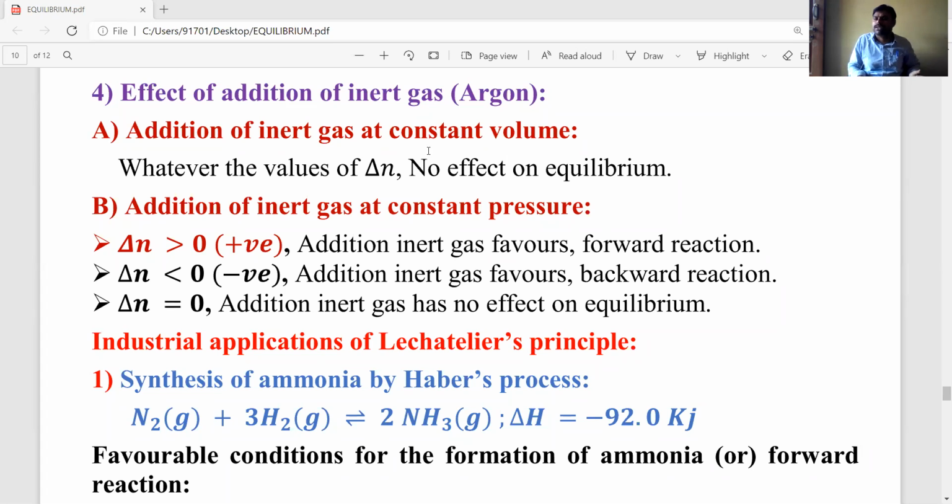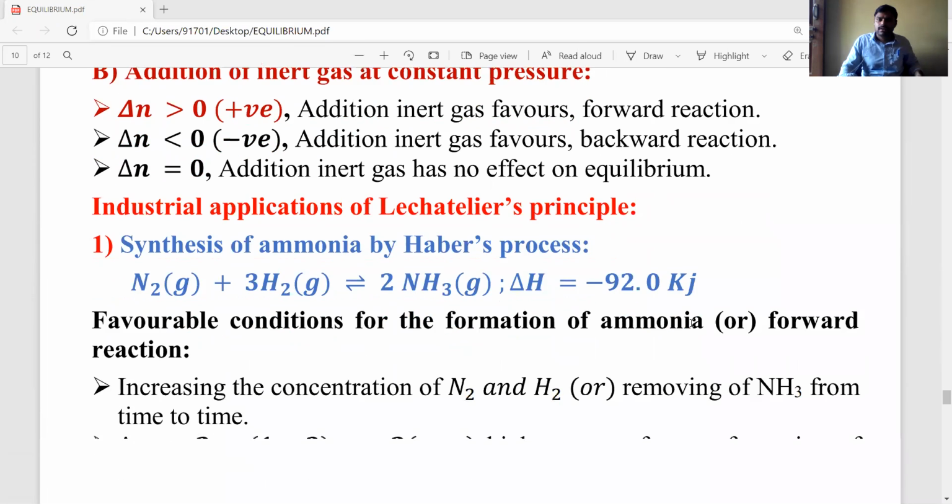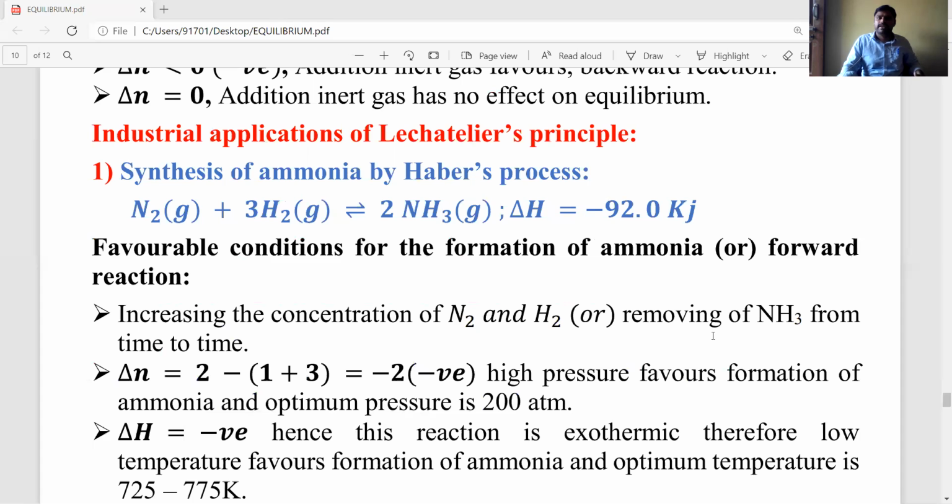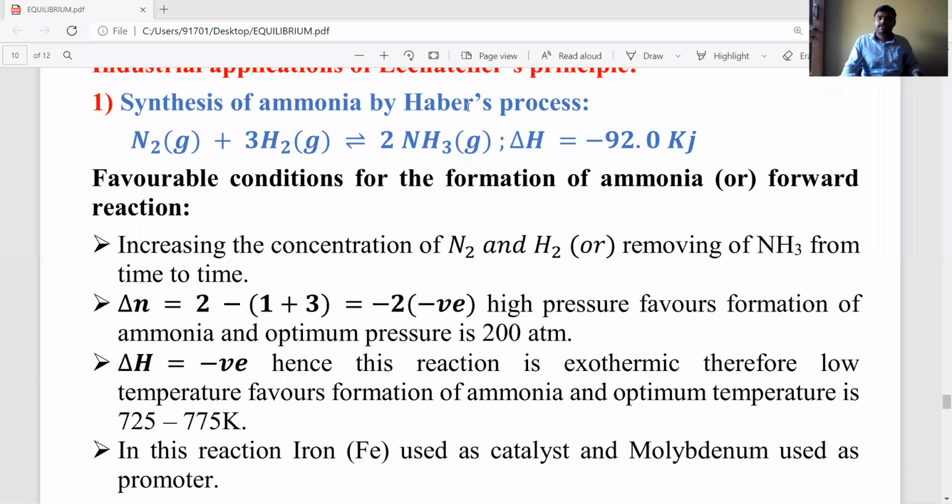So I gave one example here, listen carefully. That is an important application of Le Chatelier principle, an industrial application. Industrially we prepare ammonia gas, NH3, in the Haber process. It is a reversible reaction.